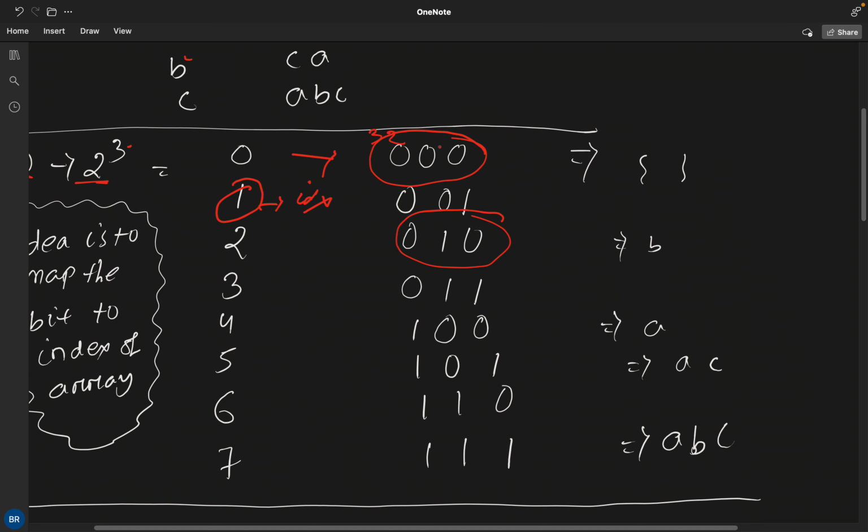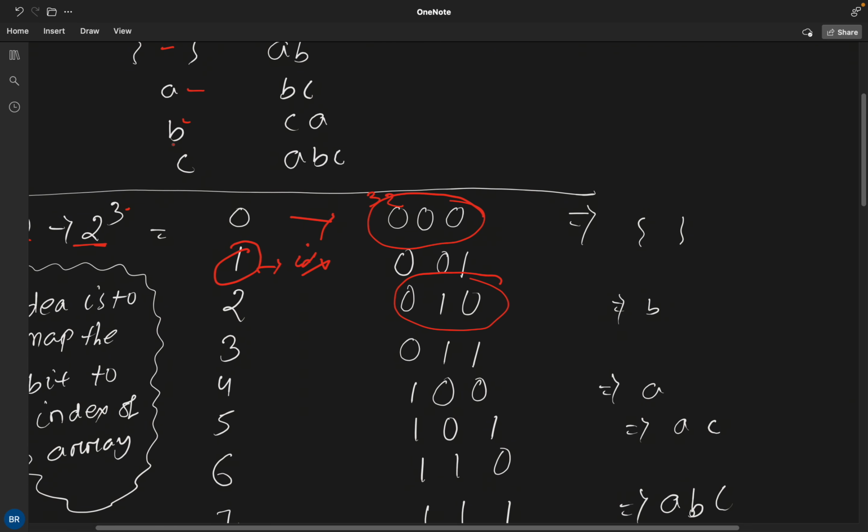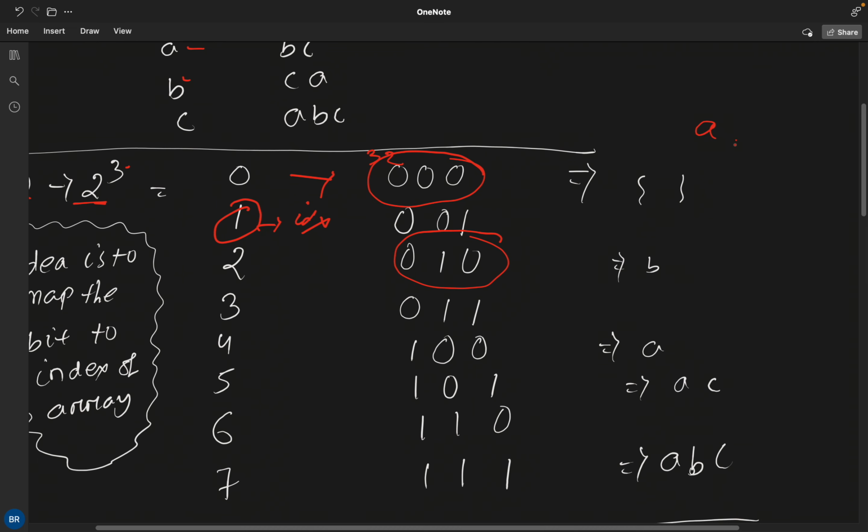For the first one, 0, every bit is 0, so we will not include any number. Here the first bit is set, so we can include the first element of our array, maybe a in this example. I will write a, b, c here. Then for this the answer will be a, for this the second bit is set, so b is the answer. For this, b and a will come here. I have written from here in reverse order, but you can just imagine everything will come in different combinations.